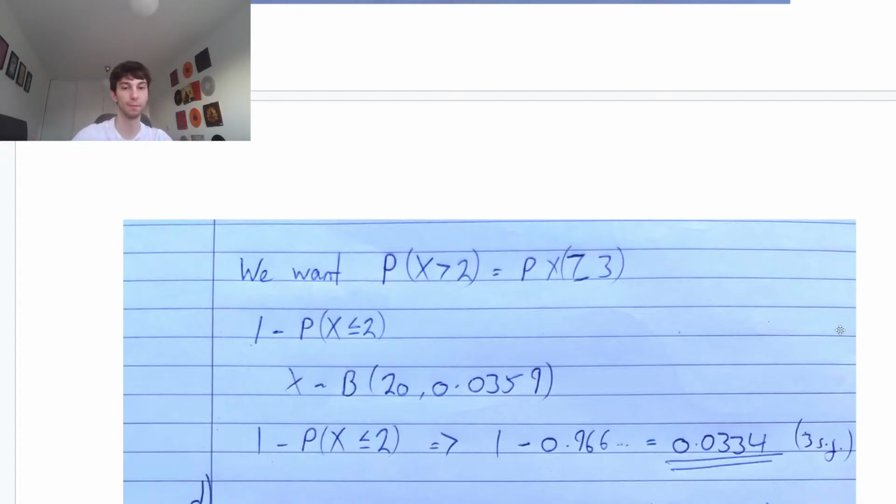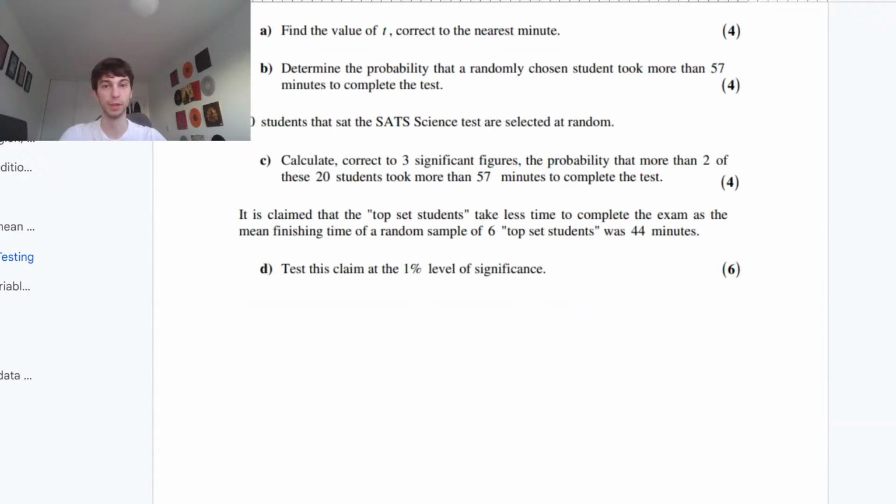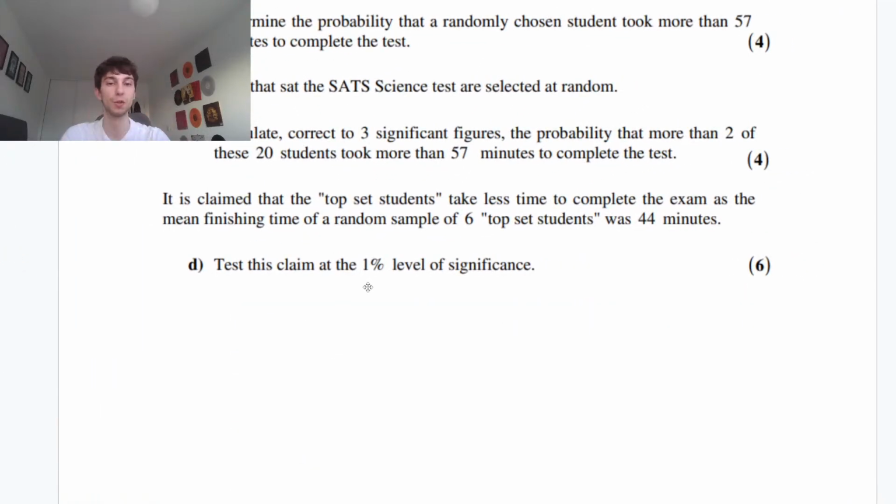Let's carry on, guys. Part D. It is claimed that top set students take less time to complete the exam, as the mean finishing time of a random sample of 6 top set students was 44 minutes. So we have a sample. You guys already saw that it's going to be one-tailed. Test this claim at the 1% significance level.